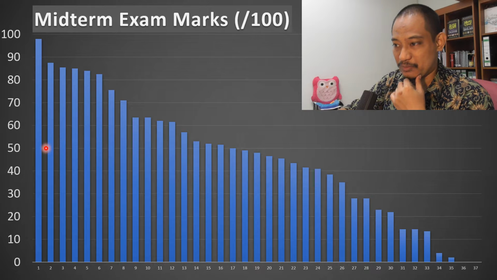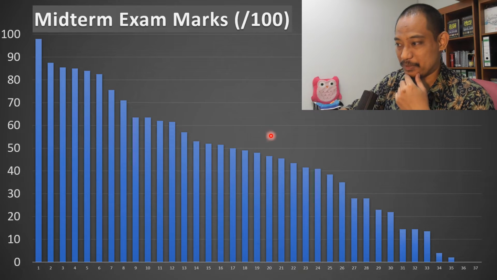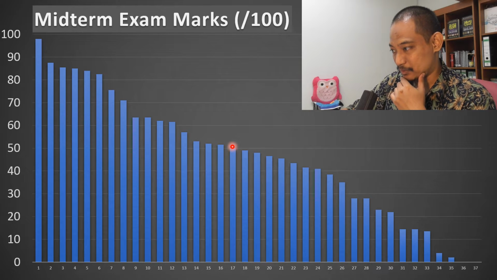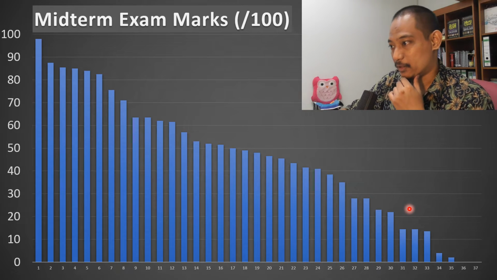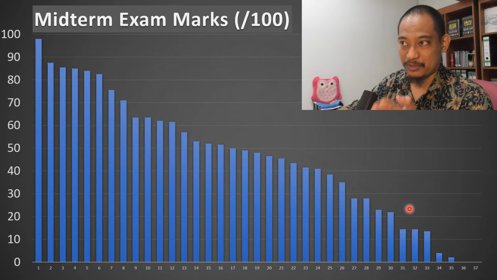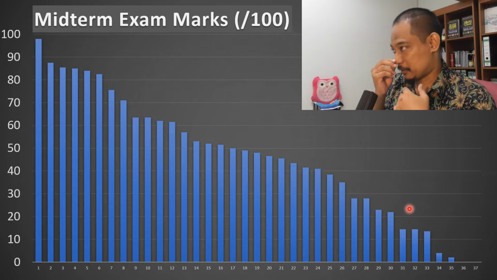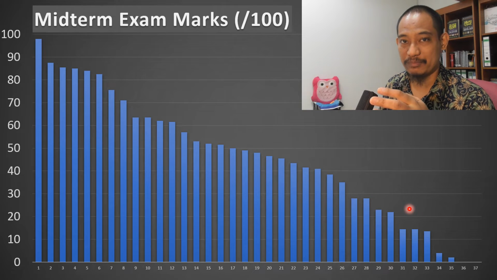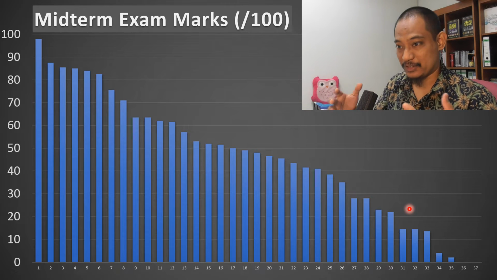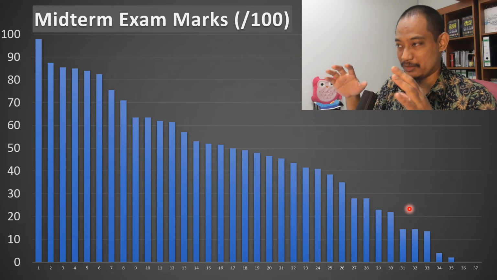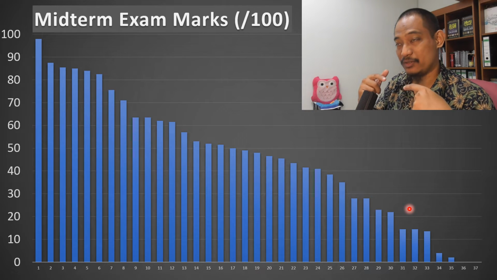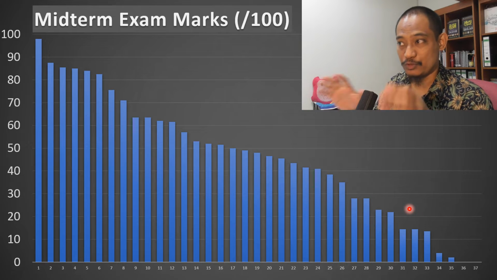Now, generally speaking, in this university 50% is the passing mark for the exam. So you can see that more than half are below that line, which is a concern. If this is a final exam, the passing mark is 50. However, the clause is that you also have to get above 50 marks in the final exam itself. So even if your total mark from the quizzes, the midterm, and the final is above 50, if in your final exam you get less than 50, you still will not pass.